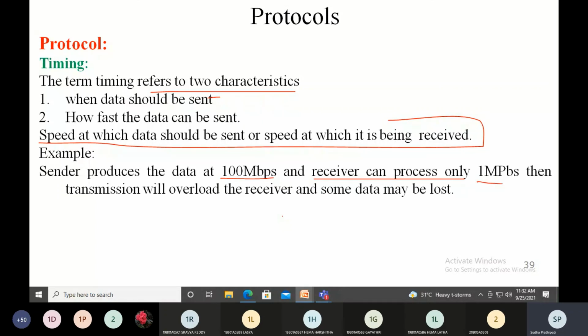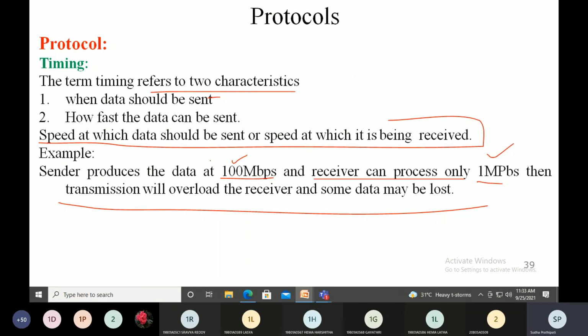For example, maybe my speed of delivering the lecture is very fast, and your capability to process that data is less. Then your understanding will be minimal. So I have to go according to your pace, because there are students of different levels in the class, and I need to make sure every student in the class understands the topic. You can understand that analogy to be the timing. The sender's capacity is 100 Mbps and the receiver's capability is only 1 Mbps. Then there is a mismatch.